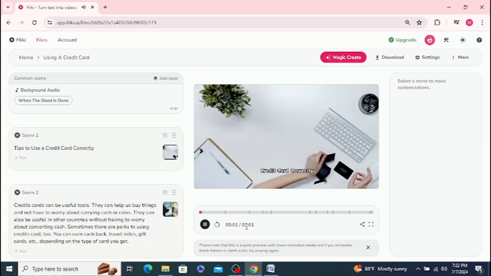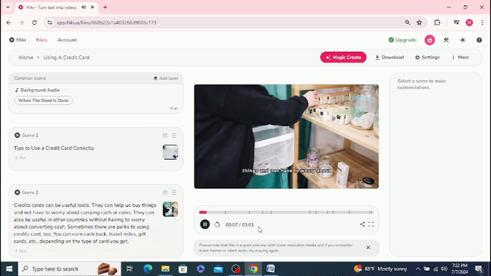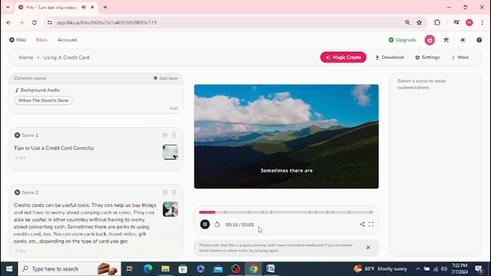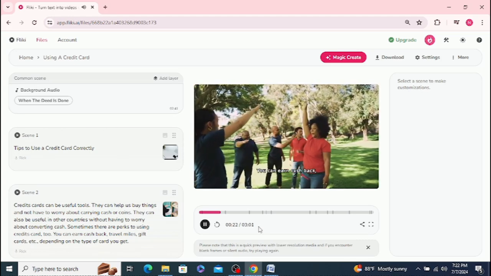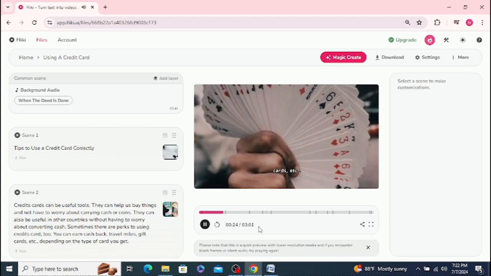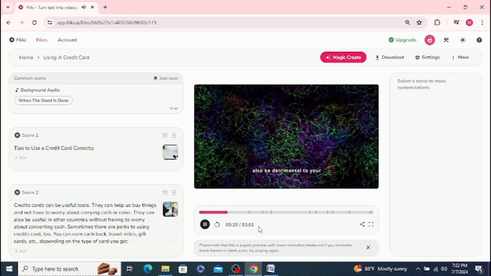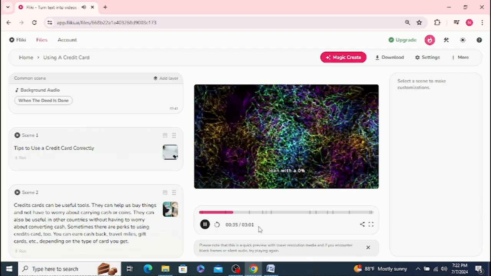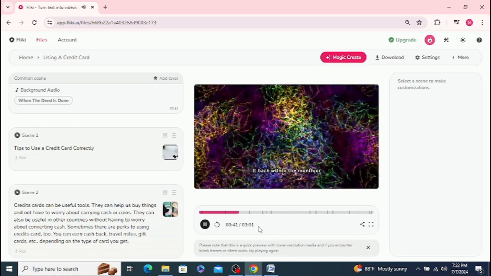Tips to use a credit card correctly. Credit cards can be useful tools. They can help us buy things and not have to worry about carrying cash or coins. They can also be useful in other countries without having to worry about converting cash. Sometimes there are perks to using credit cards too. You can earn cash back, travel miles, gift cards, etc., depending on the type of card you get. Credit cards can also be detrimental to your finances if not used correctly. Credit cards are basically a loan with a 0% APR for a month. They charge a huge interest rate if you don't pay it back within the month or 30 days.